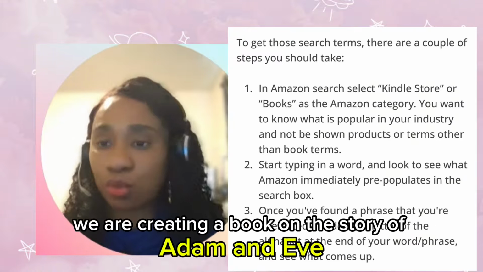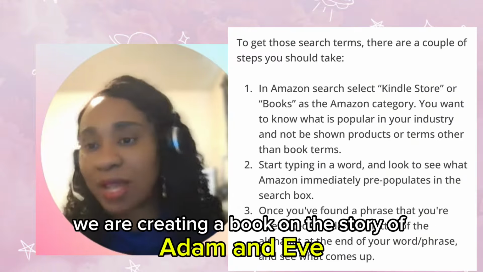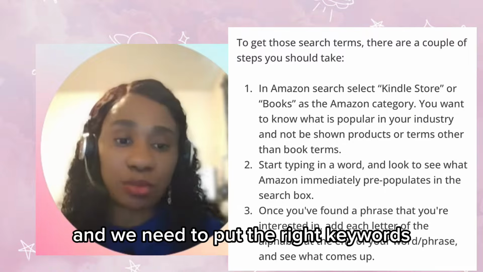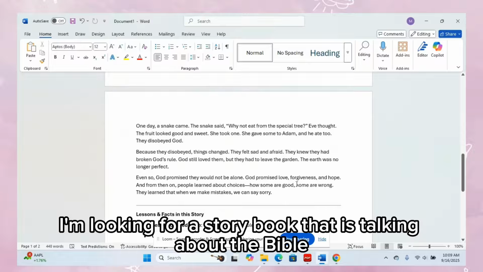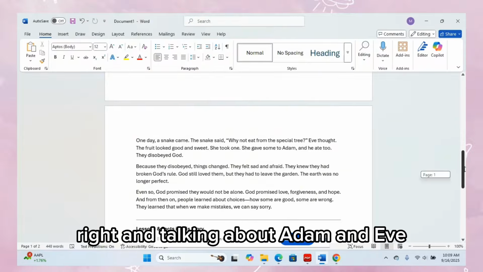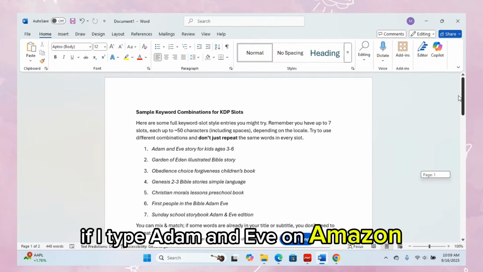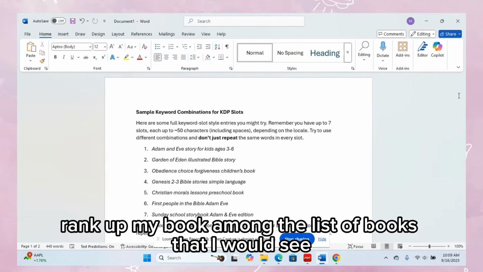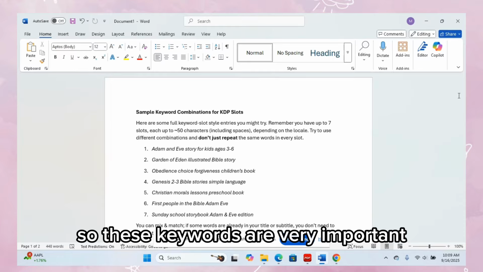So, for example, we're creating a book on the story of Adam and Eve, if you remember in my last class, and we need to put the right keywords. I'm looking for a storybook that is talking about the Bible, right? And talking about Adam and Eve. If I type Adam and Eve on Amazon, Amazon should be able to rank up my book among the list of books that I would see. So these keywords are very important.